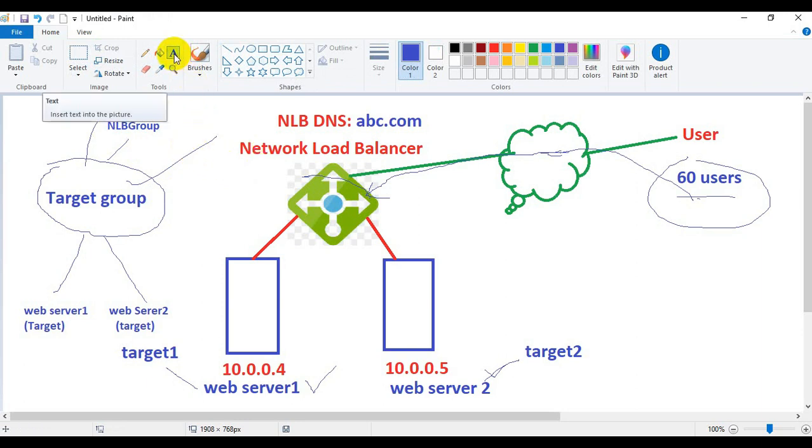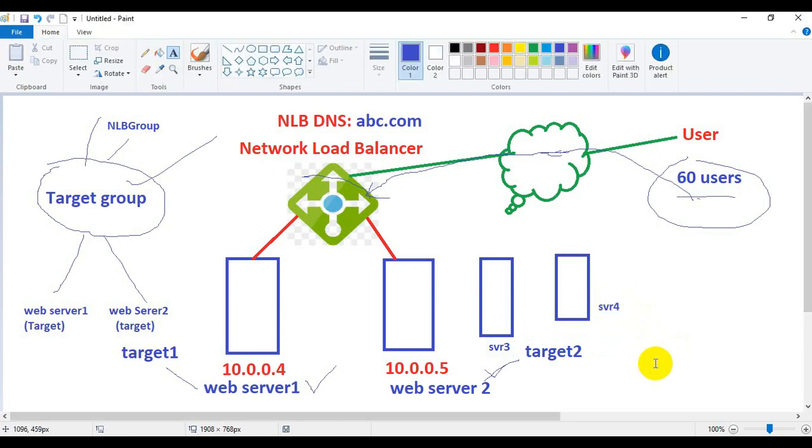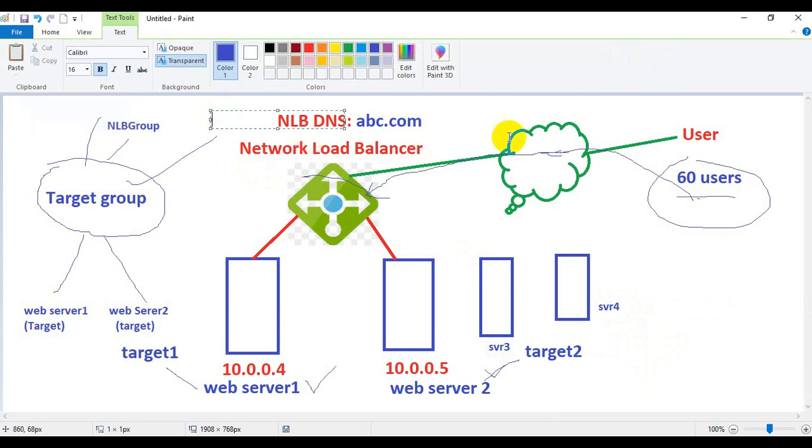Let's say we have server 3 and server 4 also, but we have not included them inside the target group, so the load will not be distributed among server 3 and server 4.